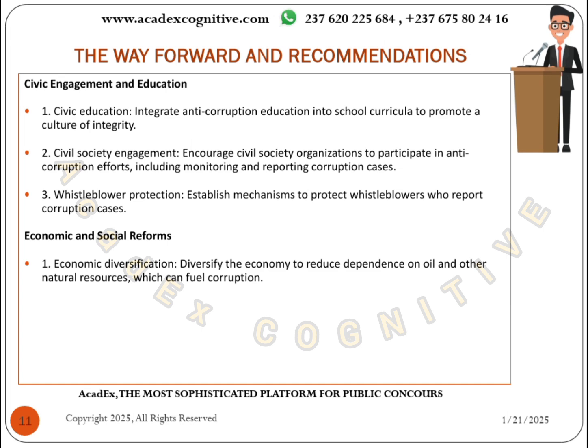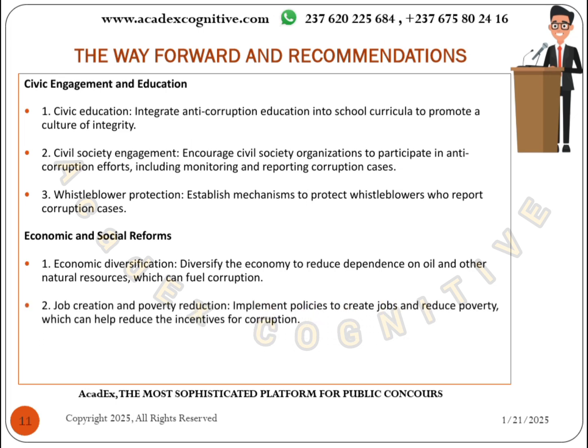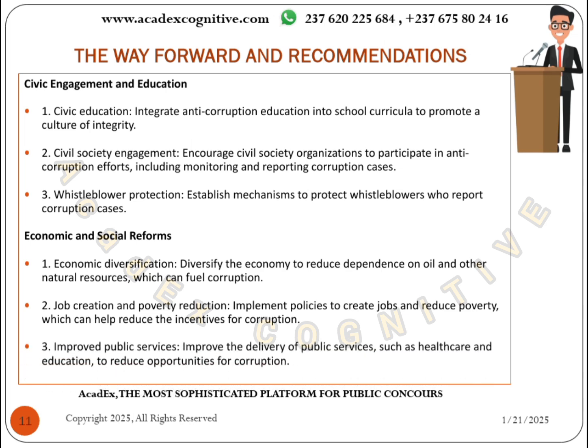This kind of economic dependency can fuel corruption. The government should create jobs and reduce poverty, and public services of the state should be improved. Public services include healthcare, education, transport facilities, and so on.